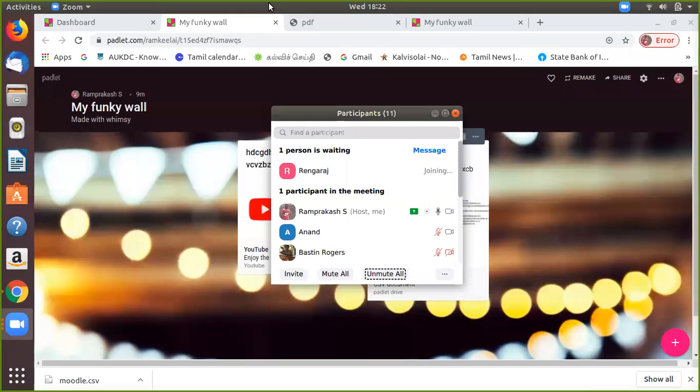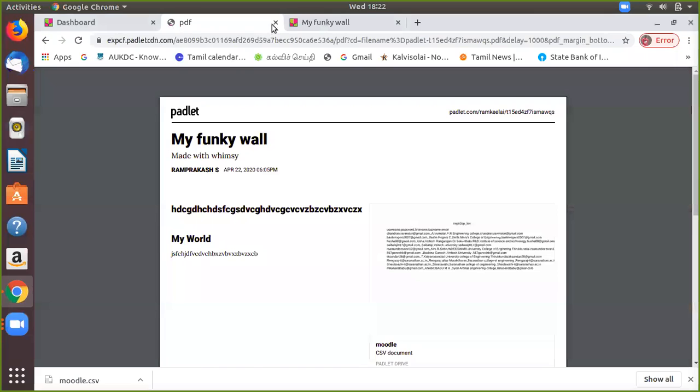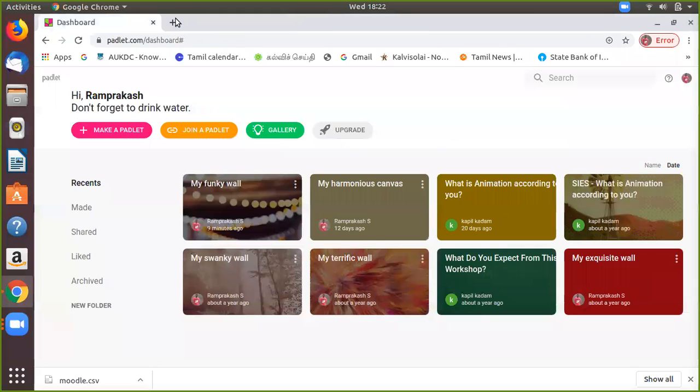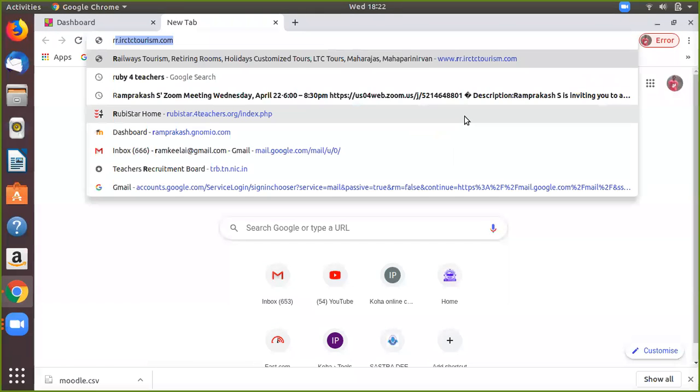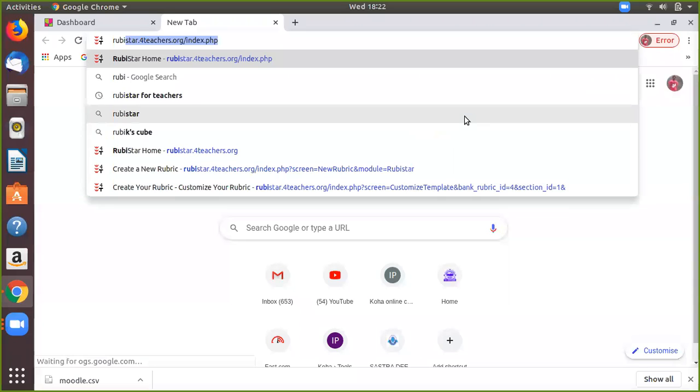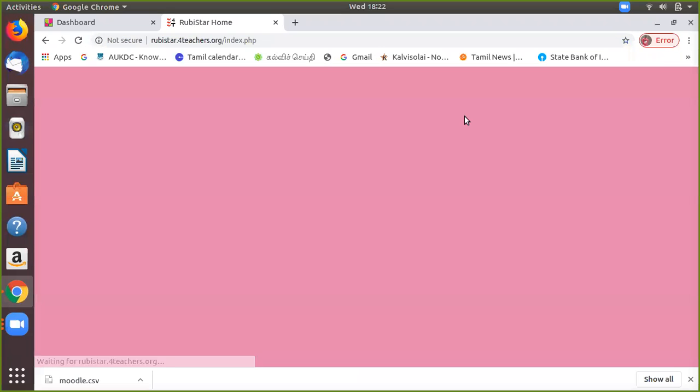So this is the first tool. You can remember the name, it is called Padlet. Now we go to the next important tool, called RubyStar. Has anybody heard about this tool, RubyStar?